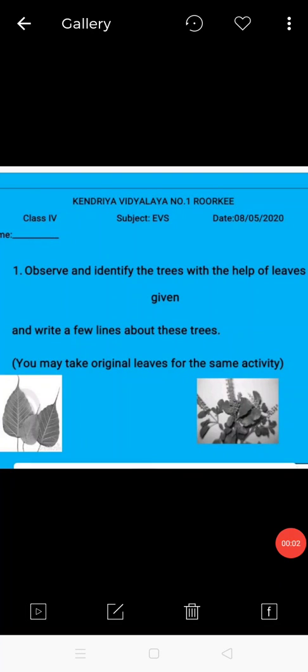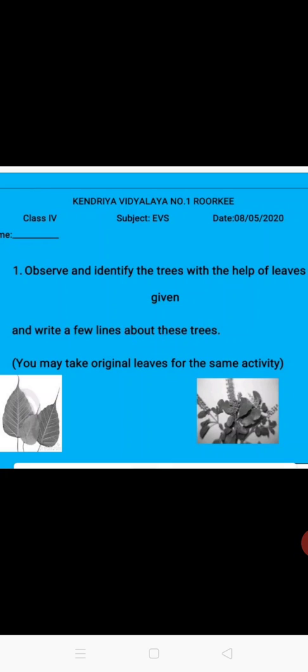Dear children of class 4th, we are moving with chapter 4, the story of Amrita, and we have finished the explanation part of that chapter, also the question answers. Now you are at the stage to complete the activity sheet or the worksheet, or you may give the answer yourself and complete the work. So here you can say this is a type of quiz that you have to complete.